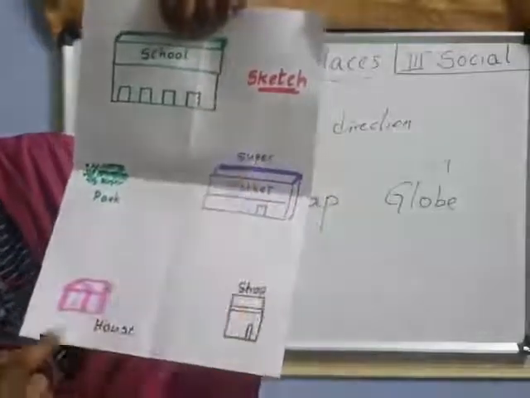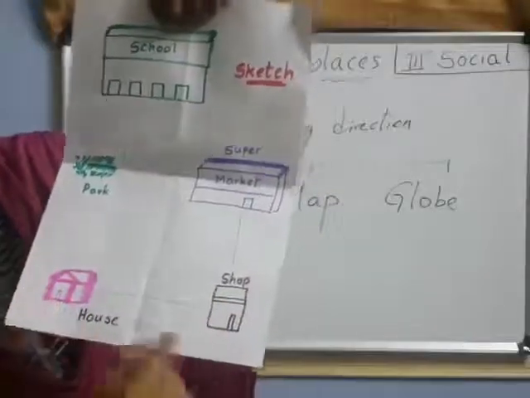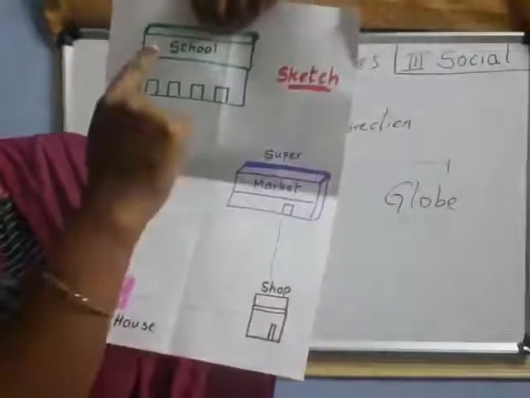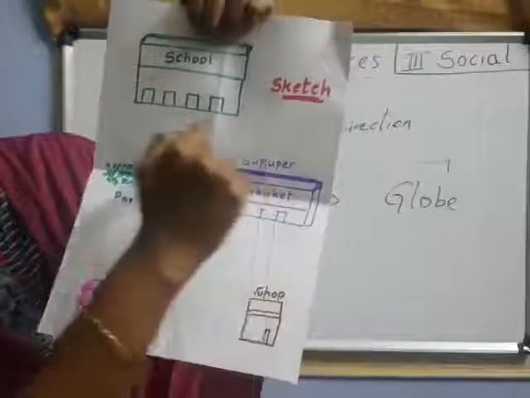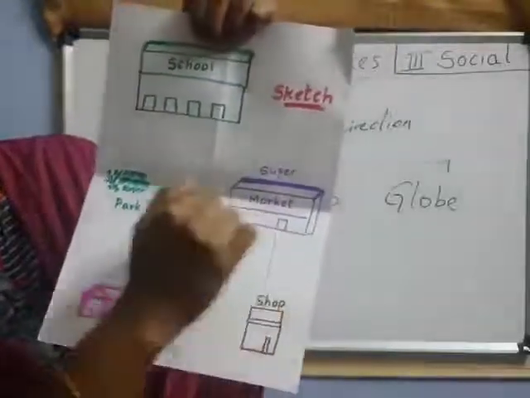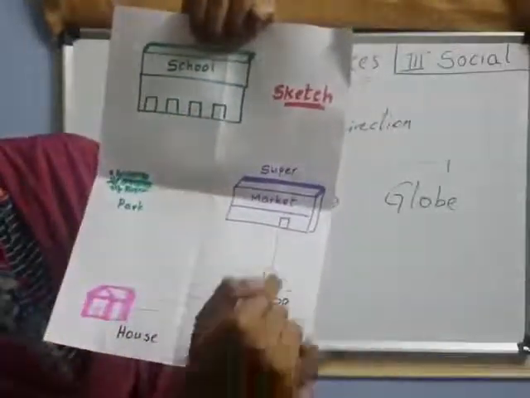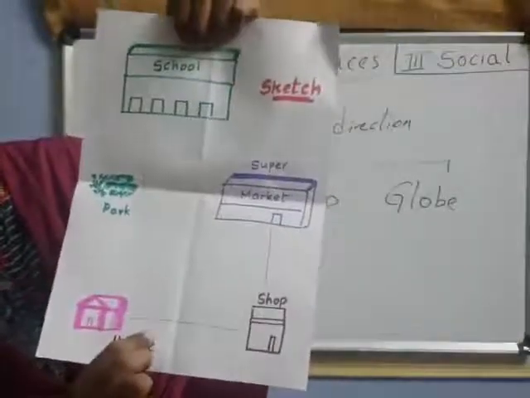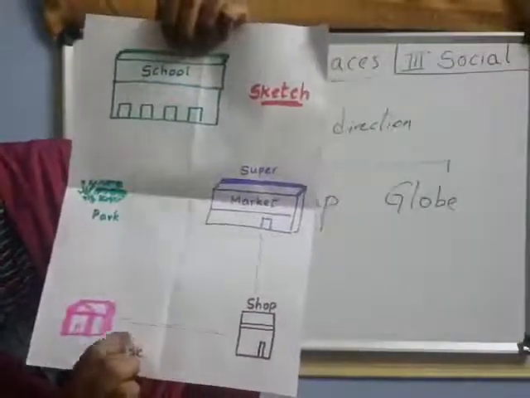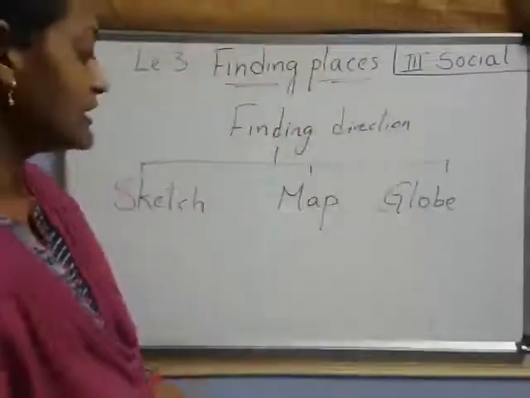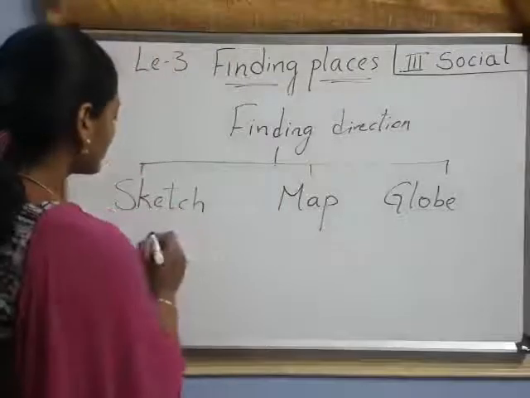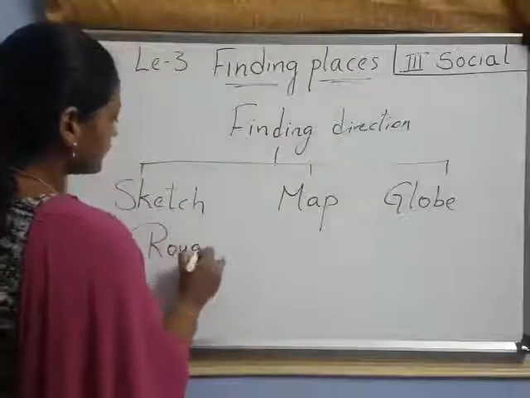A sketch is nothing but the location of a particular place from one place to another place. This drawing shows the way. See here, this is the way, like this we are reaching the school. So this one we call a sketch. It is nothing but a rough drawing on a small piece of paper. What do we call rough?